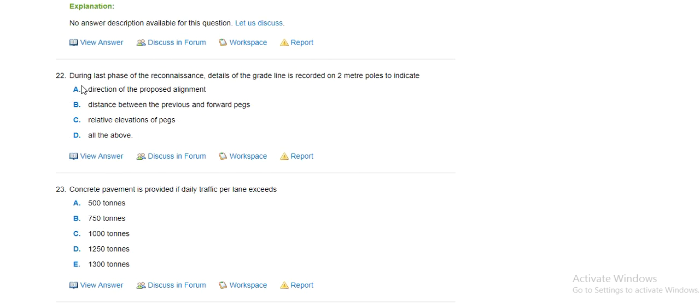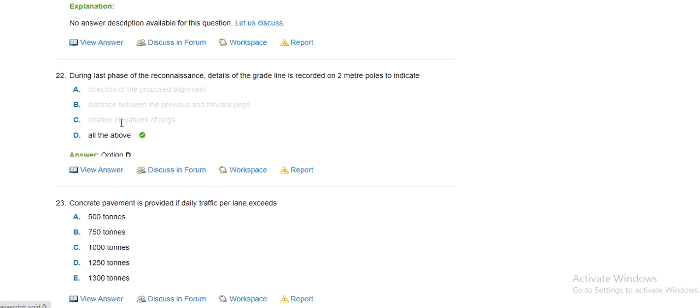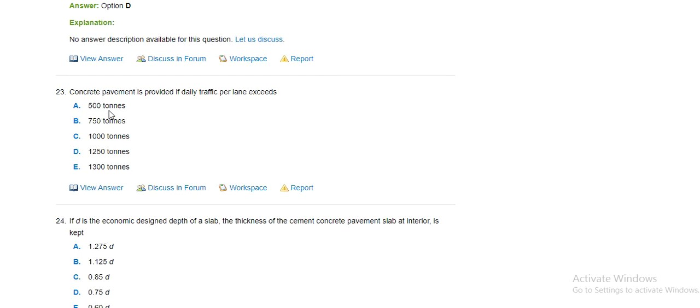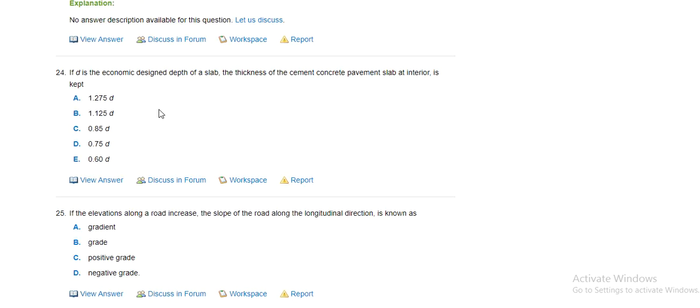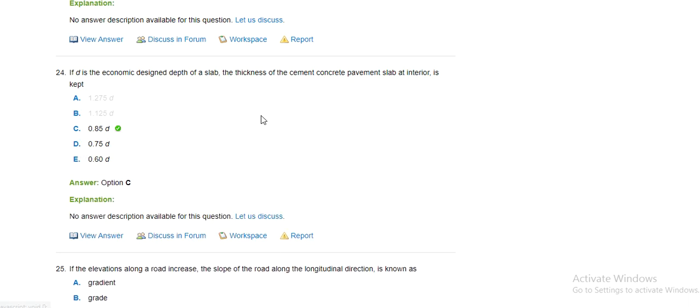During the last phase of reconnaissance, the grade line is recorded, 2-meter pole to indicate direction of proposed alignment, distance between previous and forward peaks, relative elevation of the peaks, all of the above is correct. Concrete pavement is provided if daily traffic per lane exceeds 500 tons, 750 tons, 1000 tons. If D is the economic design depth of a slab, the thickness of the cement concrete pavement slab at the interior is kept 1.273D, 1.125D, 0.85D.